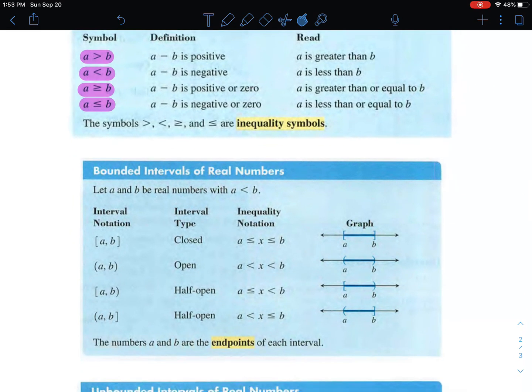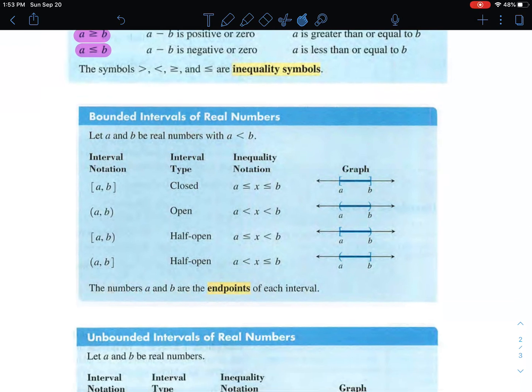This is slightly new, I assume, for most of you. Interval notation is something we have not seen, but that is the most important thing from this section here. Interval notation is what we're going to use whenever we talk about domain. We're always going to phrase it in interval notation. So now that I'm sure inequalities are familiar, we're going to bridge the gap between inequalities and interval notation, so we get familiar with it, and then that's what we're going to use all the time.